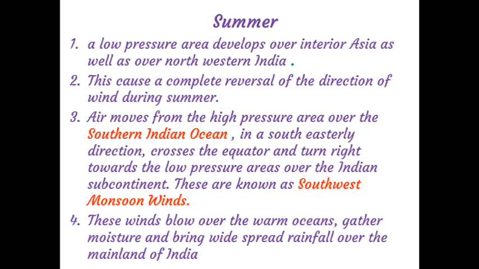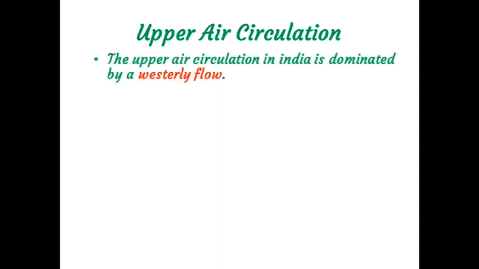Okay. Then, next, upper air circulation. The upper air circulation in India is dominated by westerly flow. You know that. That westerly flow is located between 27 degree and 30 degree north latitude.